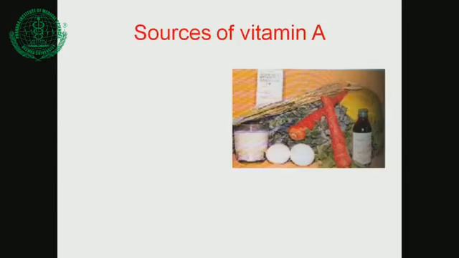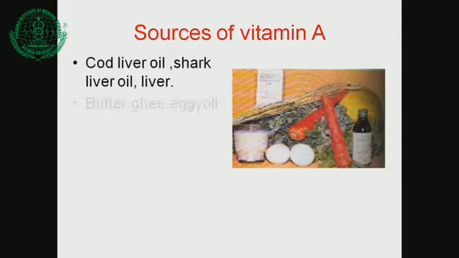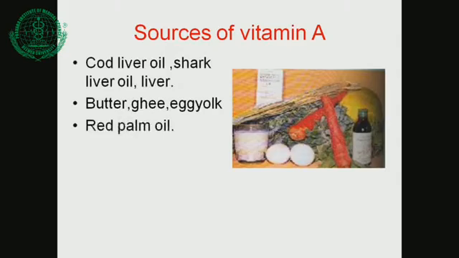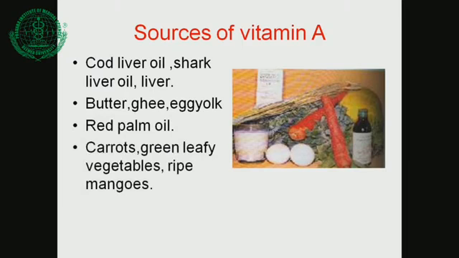Now everybody knows the sources of vitamin A. It is cod liver oil, shark liver oil, liver, butter, yolk, red palm oil. Red palm oil is a very important source of vitamin A. Carrots, green leafy vegetables, any pigmented fruits like ripe mangoes are very good sources of vitamin A. Golden rice is a genetically engineered rice now available; its color is golden and it contains vitamin A. If you consume that rice, automatically you will get vitamin A without needing additional vitamin A. So it is not fortified, but genetically engineered.